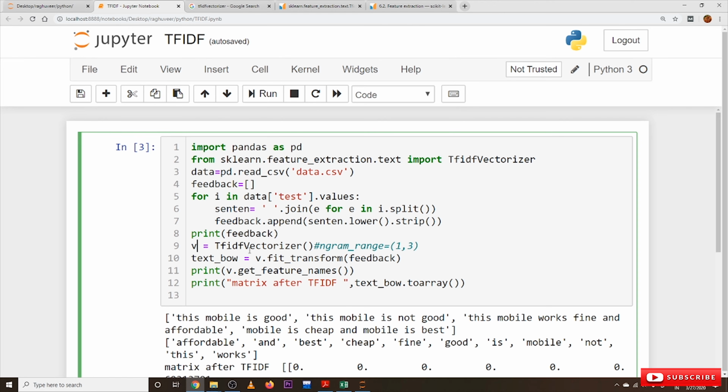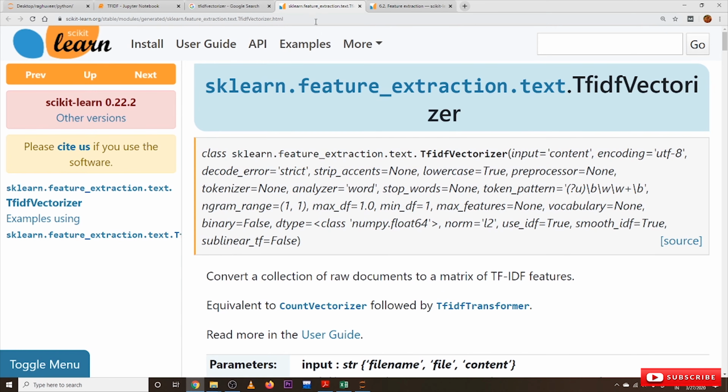But now the important topic which we have to discuss here is the documentation part. This is the documentation. We already discussed how to check the documentation. Everything is clearly documented. In the TfidfVectorizer class, check this variable smooth_idf, the default is true. If you take smooth_idf equal to false, it will take a different implementation of the IDF. How IDF is implemented in TF-IDF is given in the user guide.